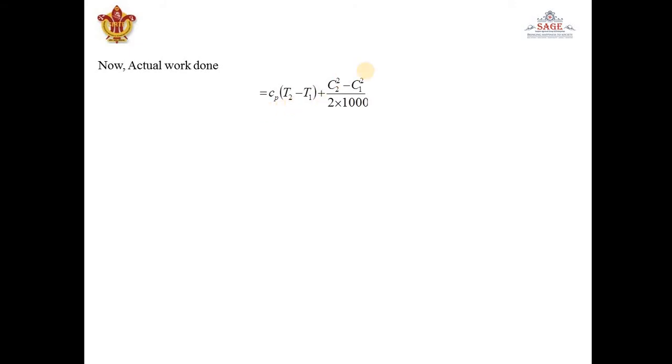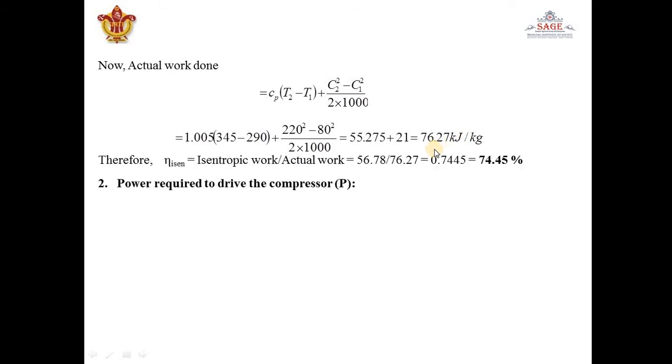Now again we have to substitute the values, so we will get actual work done 76.27. It is obviously more than isentropic work done. Okay, so next, isentropic efficiency can be calculated as isentropic work by actual work, and it is coming out 74.45%. Very simple. Okay, now power required to drive the compressor.